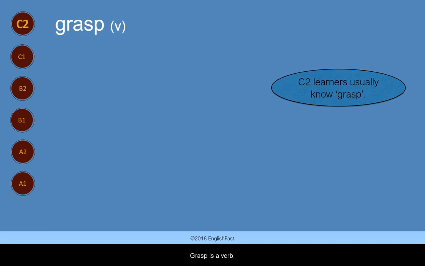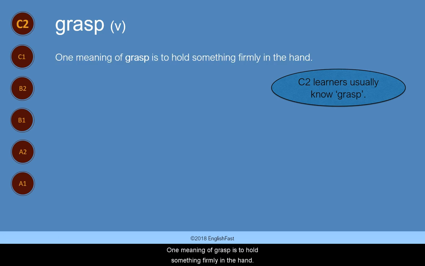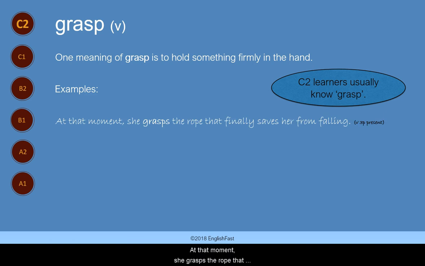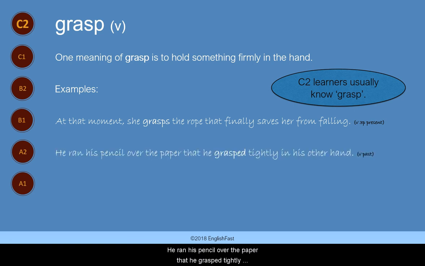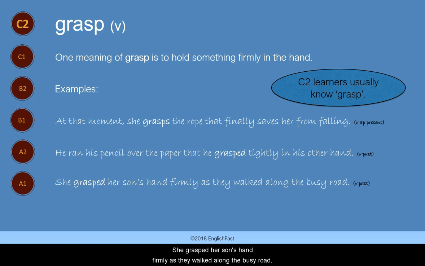Grasp. Grasp is a verb. C2 learners usually know grasp. One meaning of grasp is to hold something firmly in the hand. Here are some examples. At that moment, she grasps the rope that finally saves her from falling. He ran his pencil over the paper that he grasped tightly in his other hand. She grasped her son's hand firmly as they walked along the busy road.